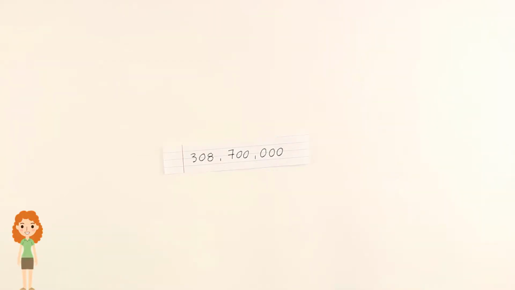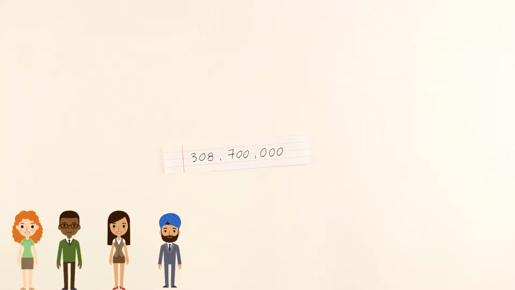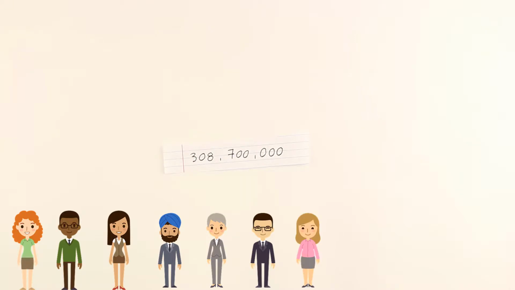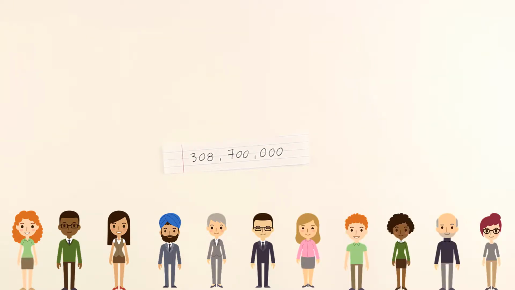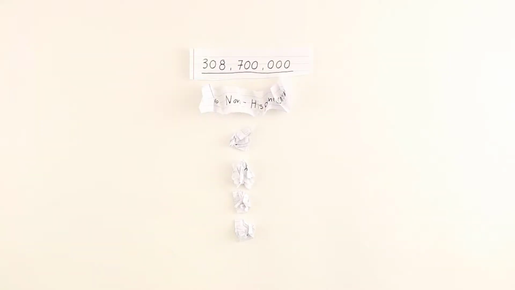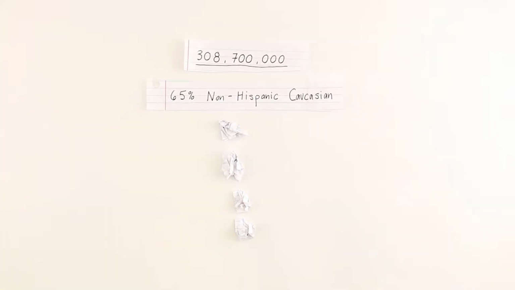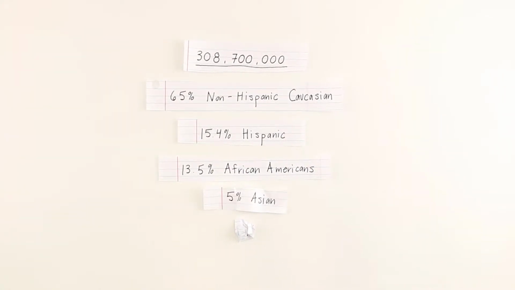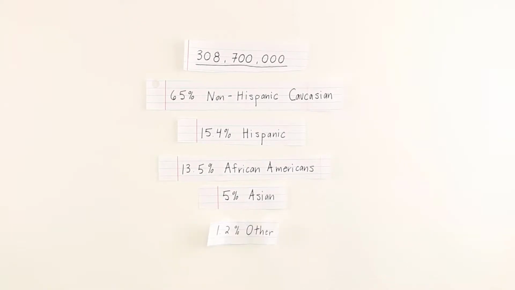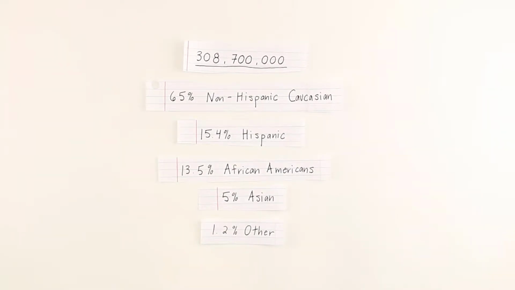According to the 2010 census, there were over 308.7 million people living in the United States. Of those 308.7 million people, 65% were non-Hispanic Caucasian, 15.4% were Hispanic, 13.5% were African Americans, 5% were Asian, and 1.2% categorized themselves as other.